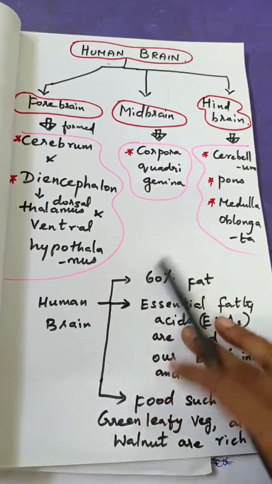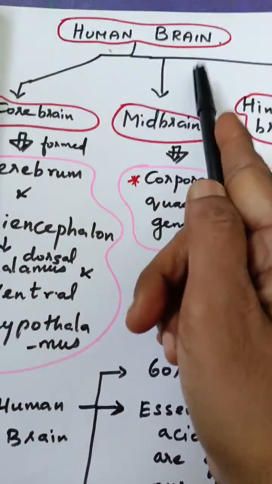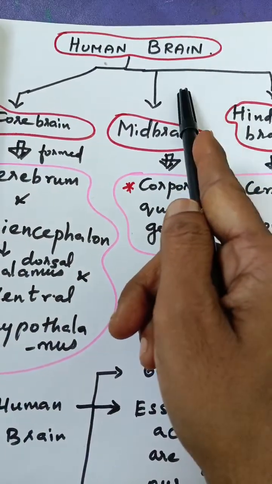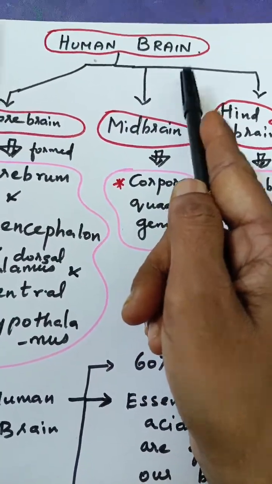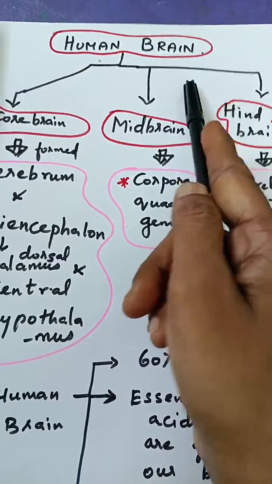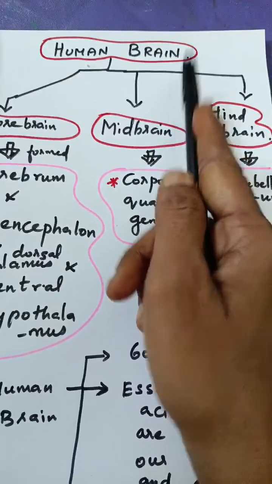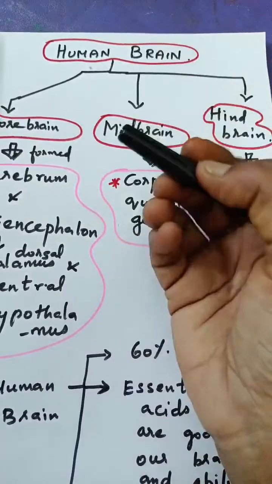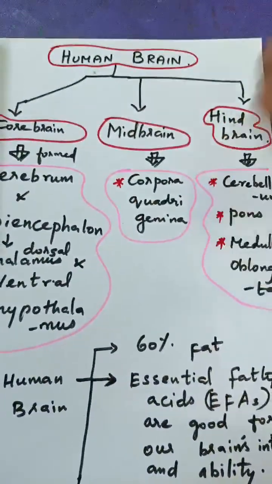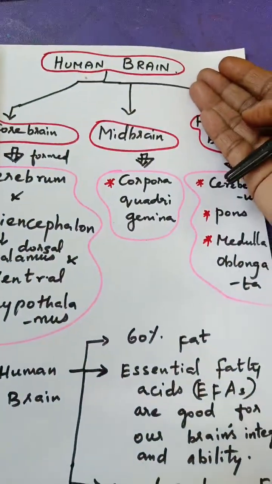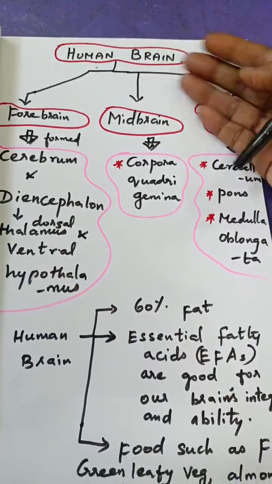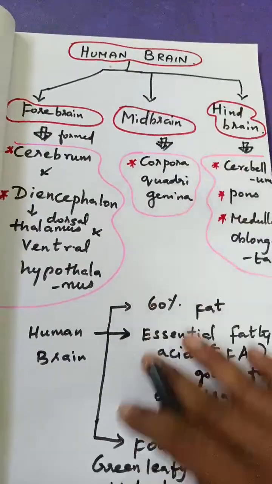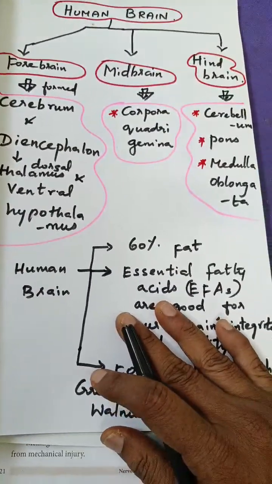And for our human brain to function properly, we need a supply of essential fatty acids, so that these essential fatty acids will give more energy, more power to the brain. That's why our parents and elders keep advising us to eat lots of essential fatty acid rich food.